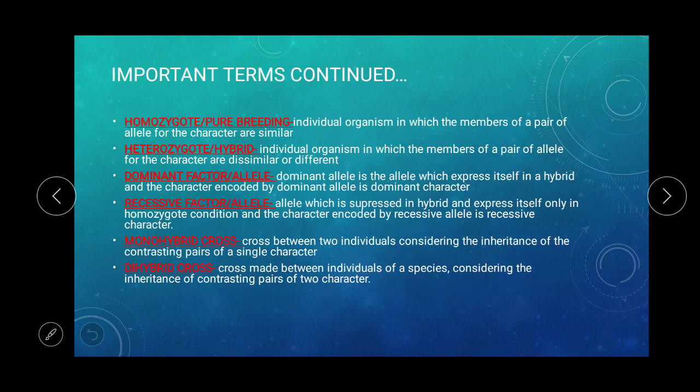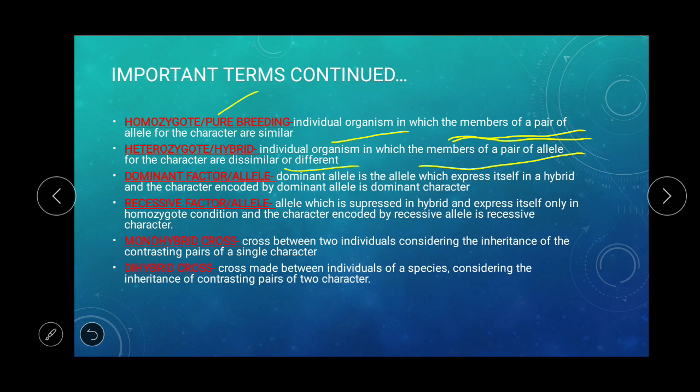Now some more terms, that is, homozygote and heterozygote. Homozygote or pure breeding means individual organisms in which the members of a pair of alleles for a character are similar. Each gene has two alleles, so the members of the pair of alleles are similar here. So this is homozygote or pure breeding. Then heterozygote or hybrid. Here the members of a pair of alleles are dissimilar or different, so this will be heterozygote.